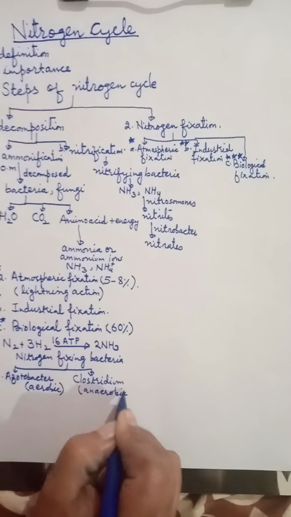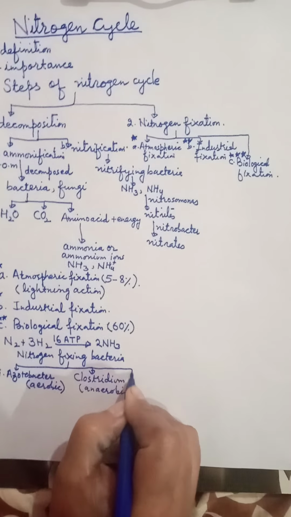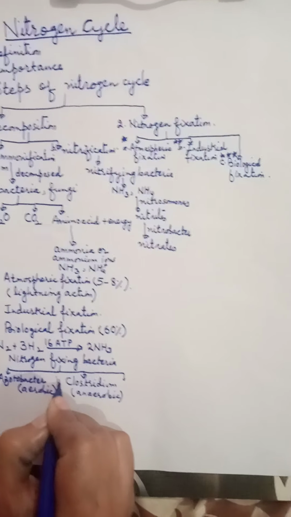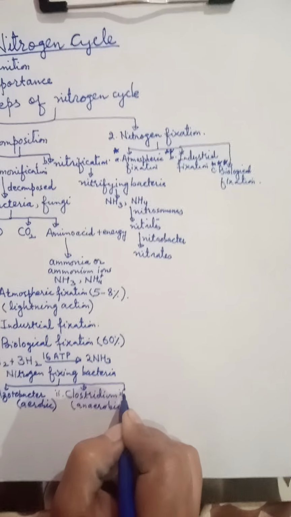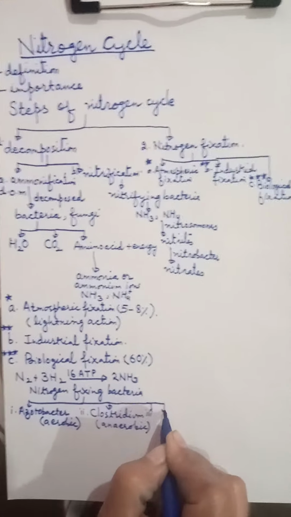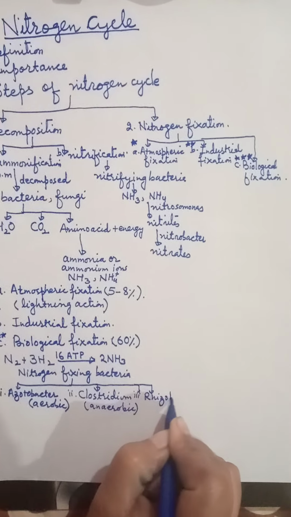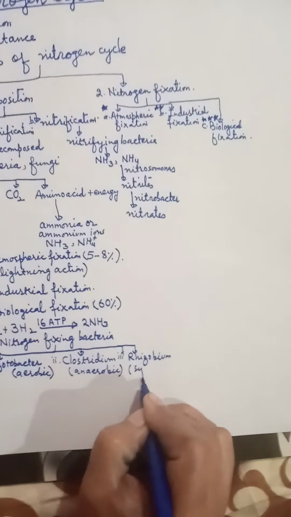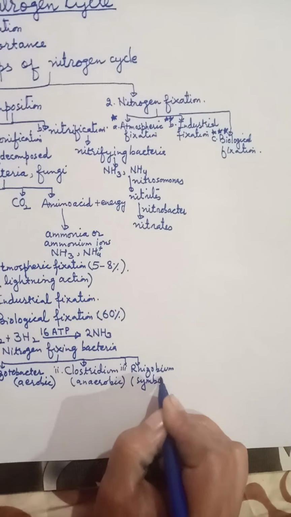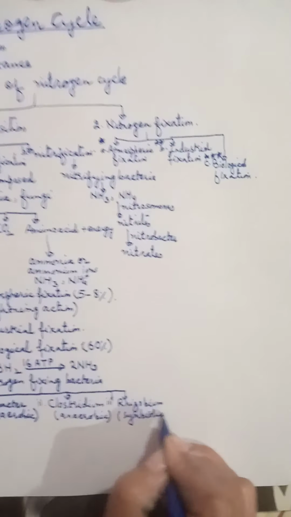And the third kind of bacteria which are involved in this process, we call them Rhizobium. Rhizobium is a symbiotic species. It makes symbiosis with the roots of leguminous plants. So these are symbiotic bacteria.